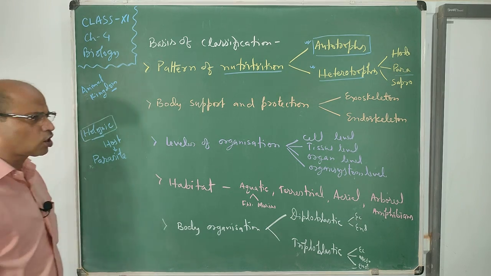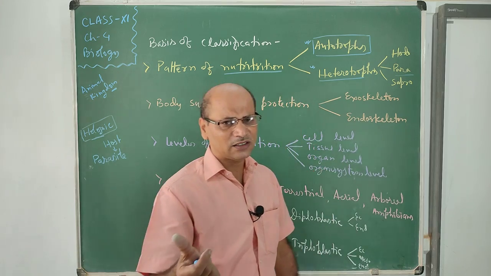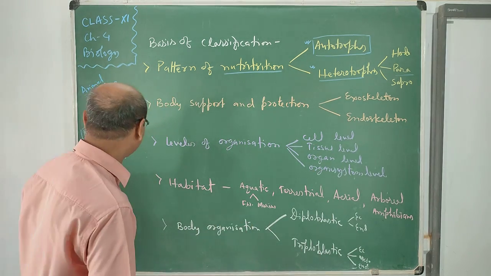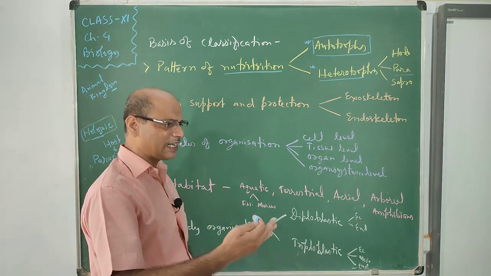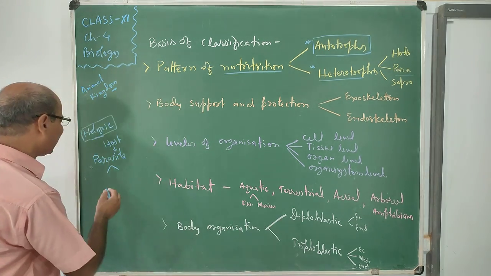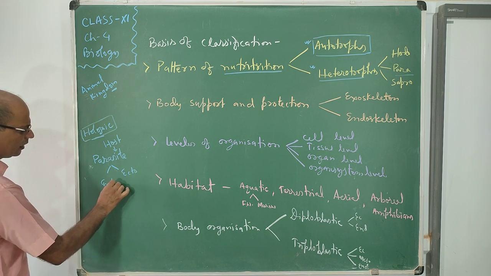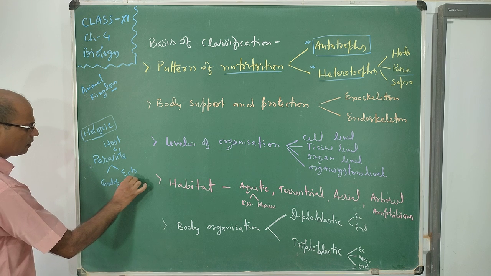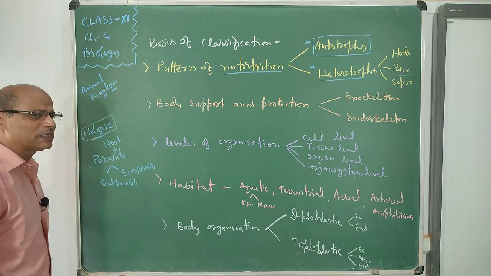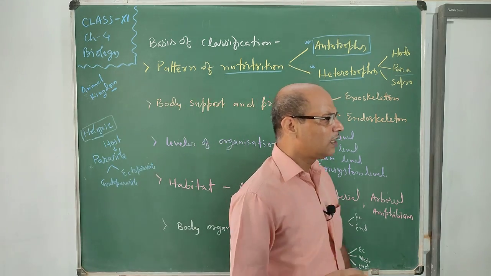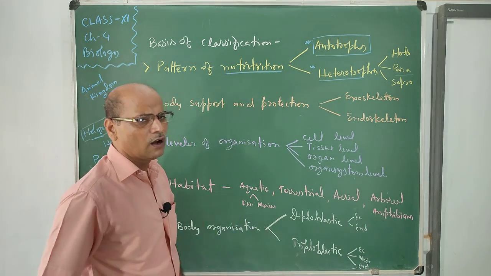Like in our body, many types of worms are present. They are parasites and they live inside our body. A parasite may be present outside the body, on the skin, called an ectoparasite, or inside, an endoparasite. Ectoparasites are present outside the body, like lice and other insects found on our skin.